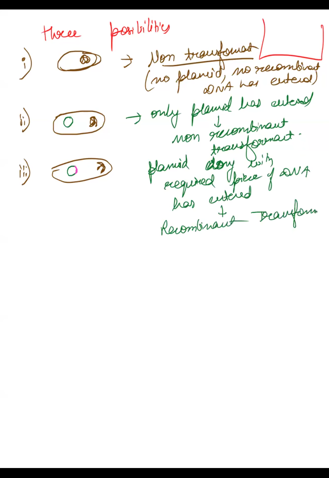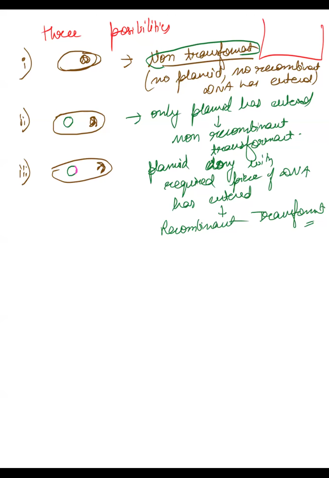So these are the three possibilities. The first is non-transformant, meaning neither the plasmid nor the recombinant DNA has entered. Second, only the plasmid has entered, that is why it is a non-recombinant transformant. And the third is the plasmid along with the foreign piece of DNA, that means recombinant DNA, has entered.